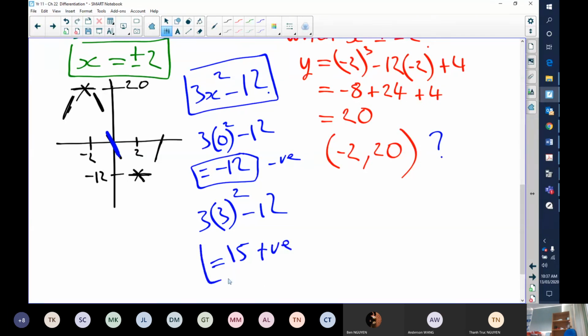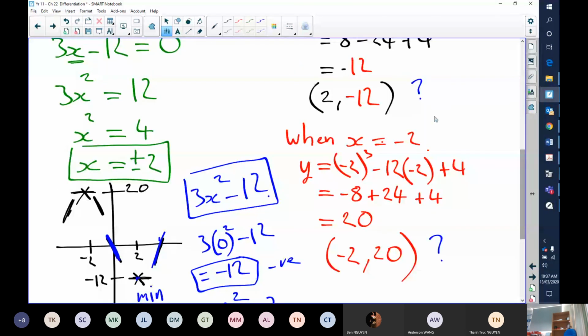Since this is a positive, we know that when x is equal to 3, because that's what we put in there, we're going to have a positive gradient. So we can see that this point here is definitely a min. It's a minimum. So we have a min.